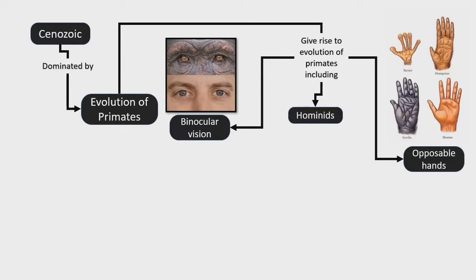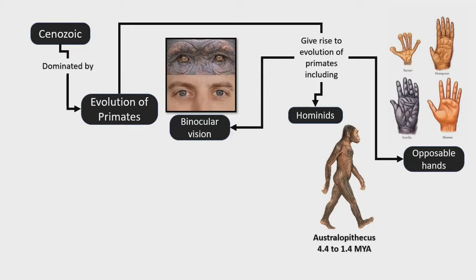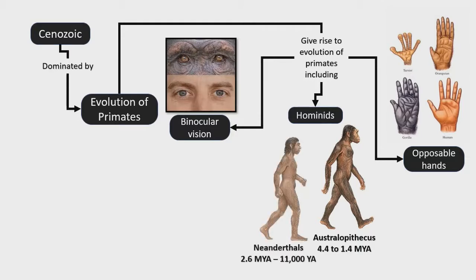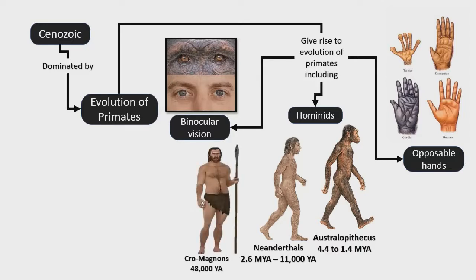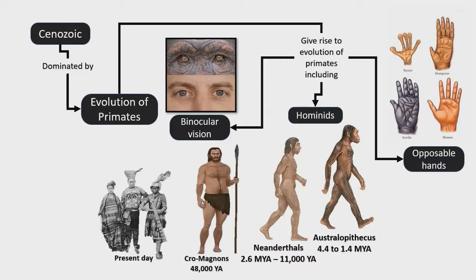An example of this is the evolution of man from the Australopithecus about 4.4 to 1.4 million years ago, to the Neanderthals 2.6 million years ago to 11,000 years ago, and eventually to the Cro-Magnons, our ancestors, 48,000 years ago, and now the present day. The early Filipinos are depicted in this presentation.